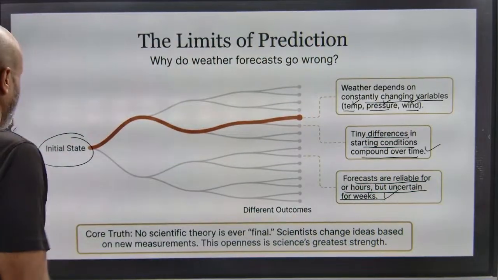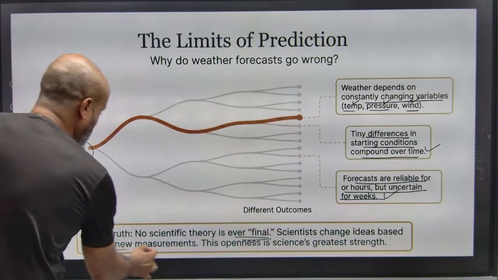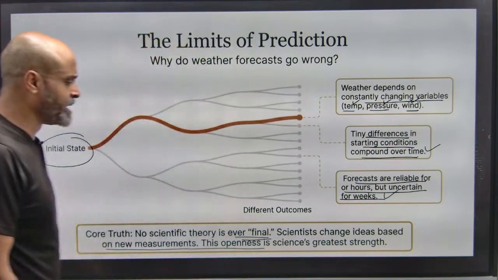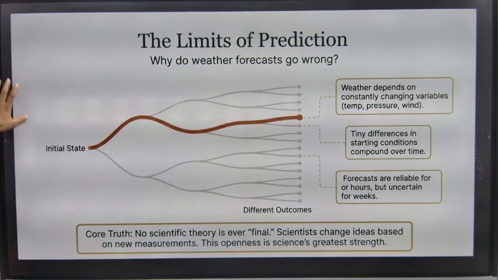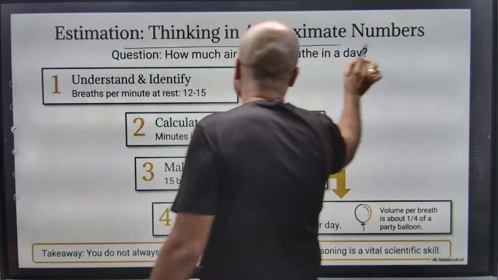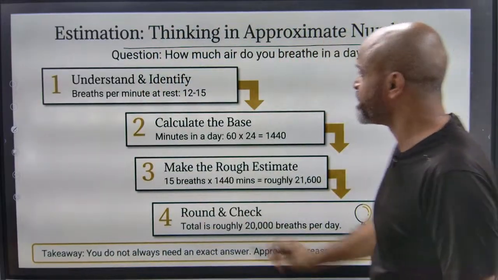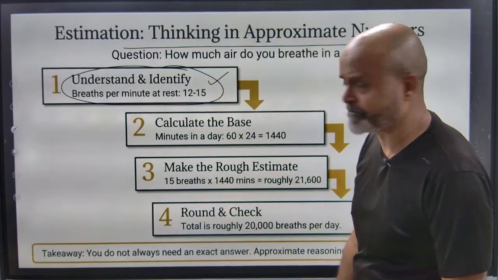Okay. No scientific theory is ever final. Scientists change ideas based on new measurements. This openness in science is a great strength. So there is constant change, and this is basically an openness. For example, in this case, how much air do we breathe? So breaths per minute at rest is approximately 12 to 15.